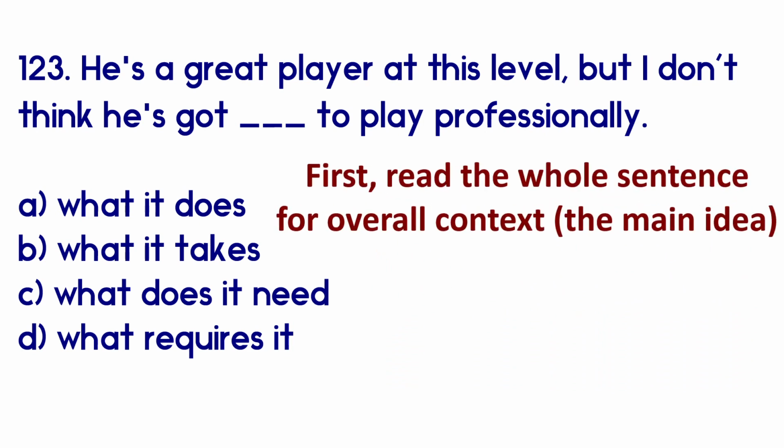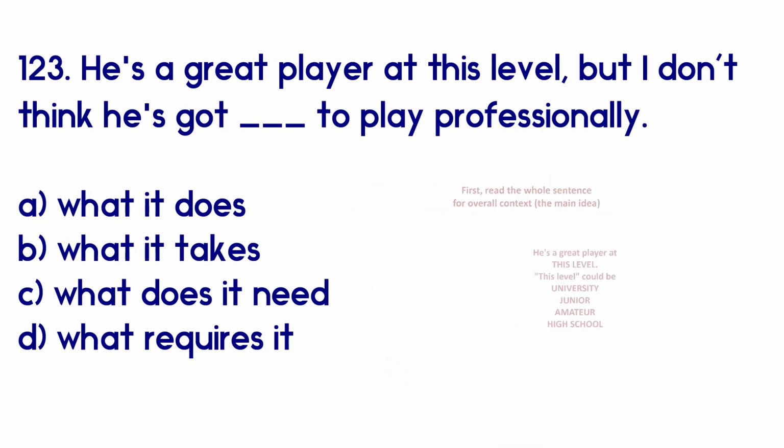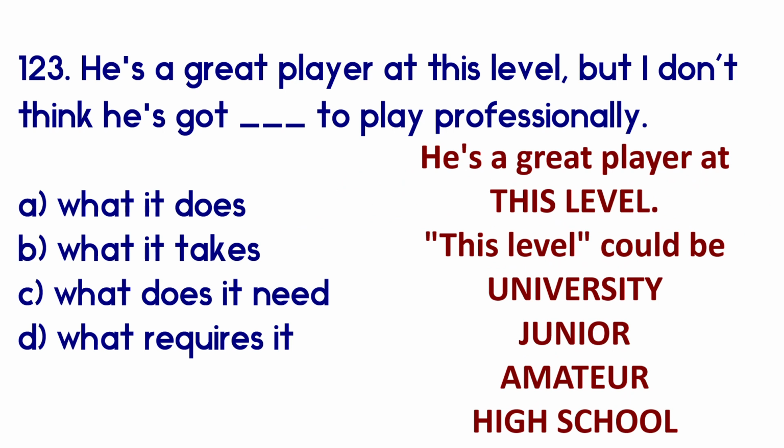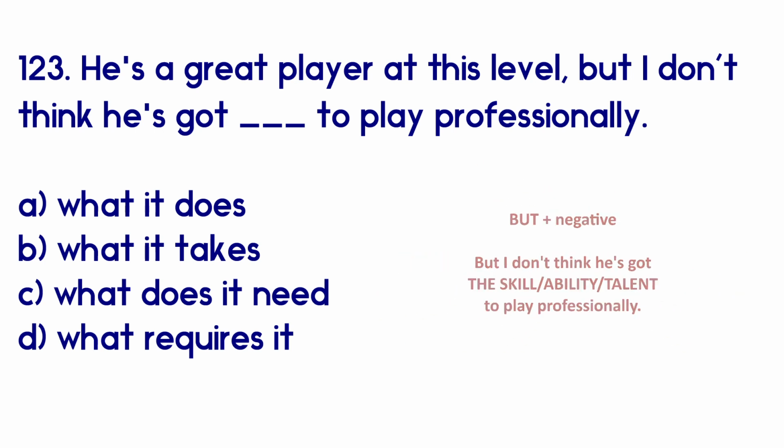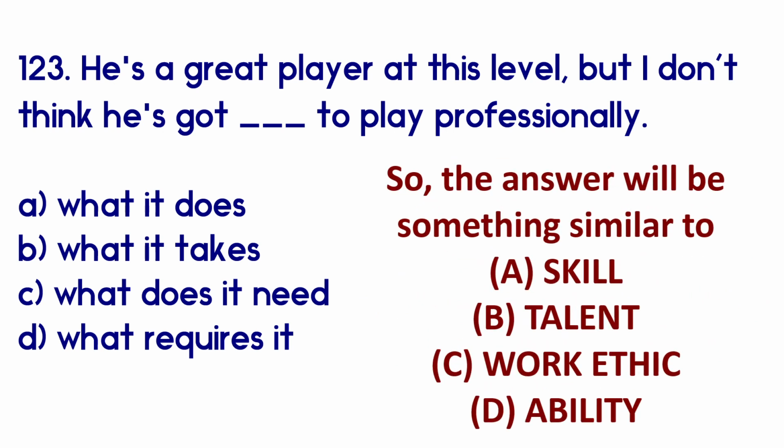First, let's get the context, the idea. He's a great player at this level. So the level could be high school, university, amateur, but I don't think he's got blank to play professionally. So this is negative. He doesn't have what? So he might not have the skills. He might not have the talent or work ethic someone needs to be a professional athlete. So we are looking for an idea like skills, talent, ability to go in the blank.